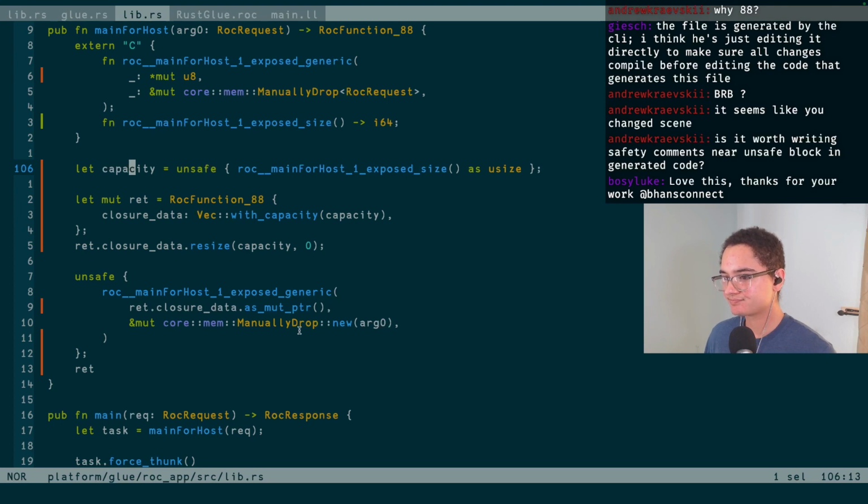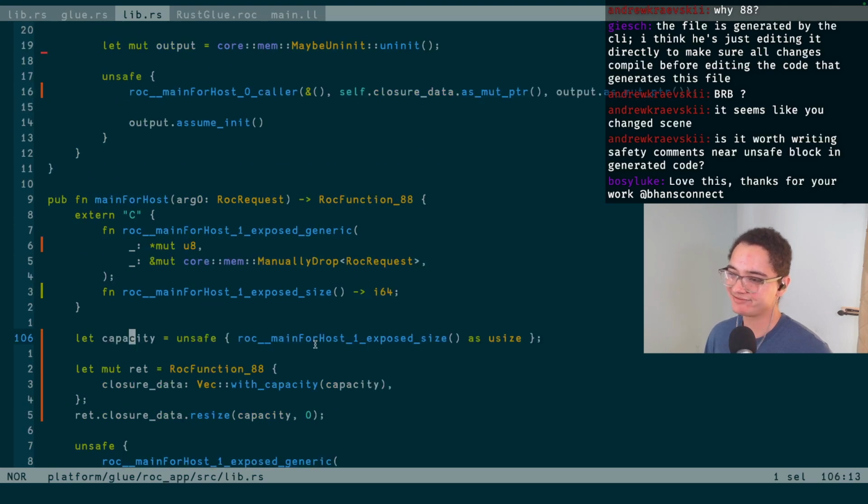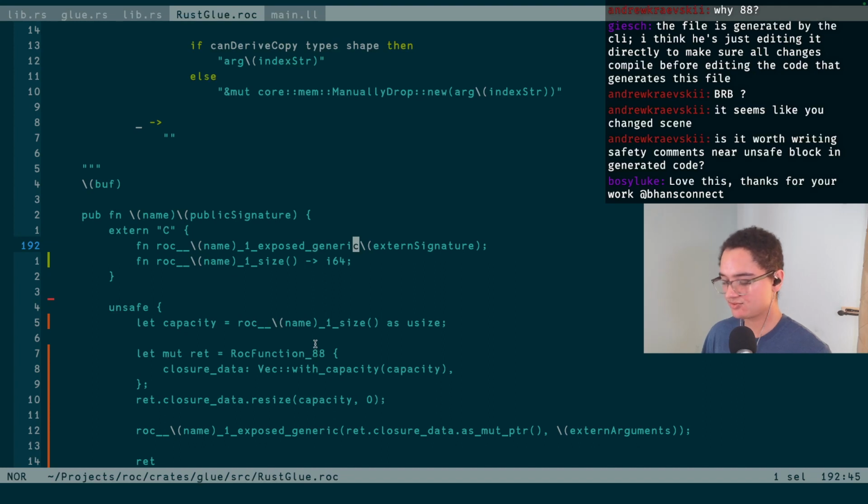But yeah, even though this is more correct, and again, commenting also is more correct, I don't think it's really valuable here in this auto-generated code. But yeah, let's work on running glue now.